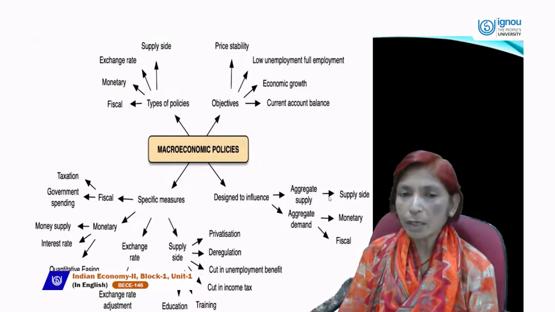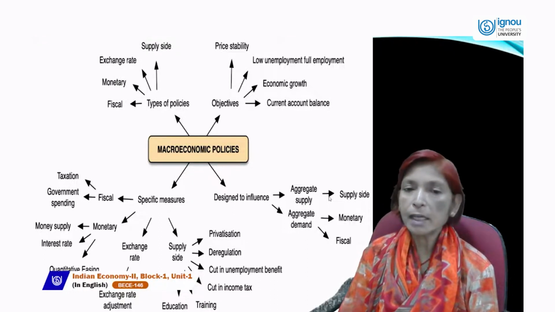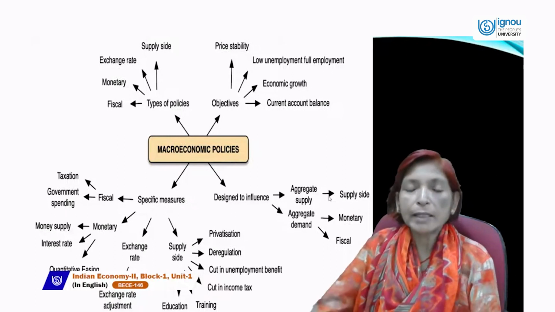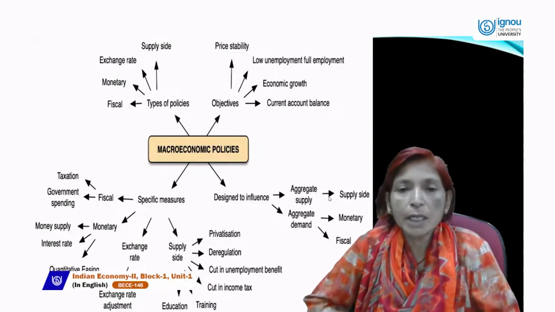Current account has three components. One is visible items like merchandise goods. Second is invisible items, in which we include services which are called intangible or invisible, like banking, insurance, transportation, communication.